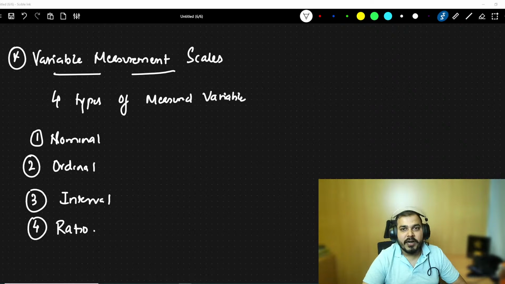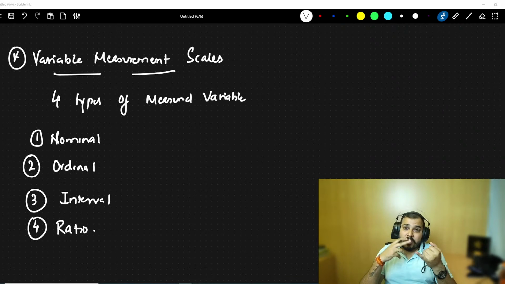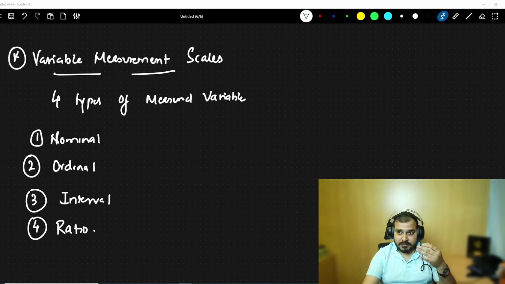So let's go ahead and try to understand nominal, and here also I'm going to give you a lot of examples and explain why it is very necessary to know these four types of measured variables, because your data set will also have these kinds of variables. You'll have nominal data, ordinal data, interval data, ratio data, so that you'll be able to do a good data analysis.